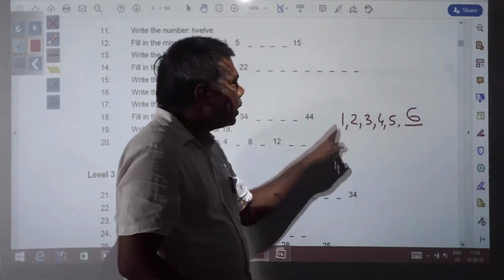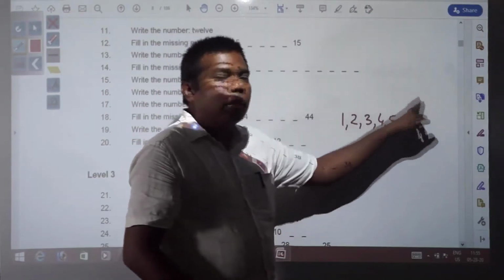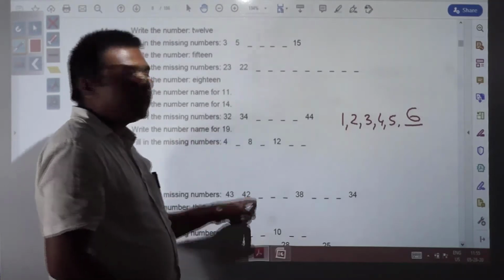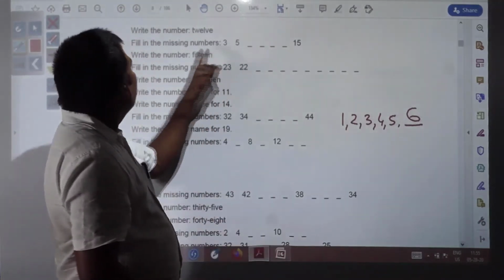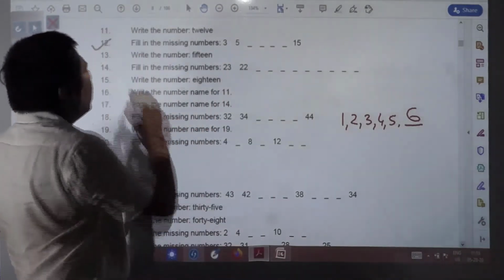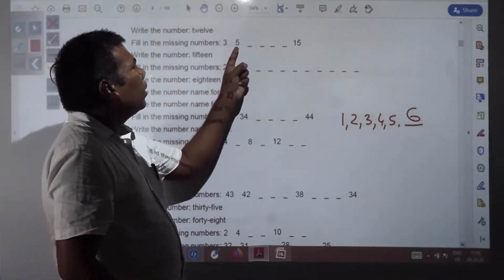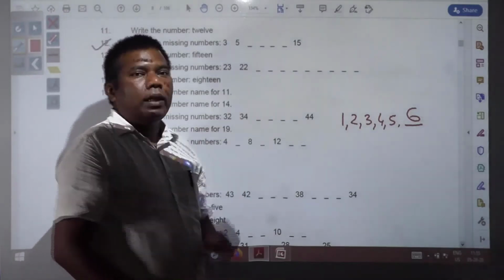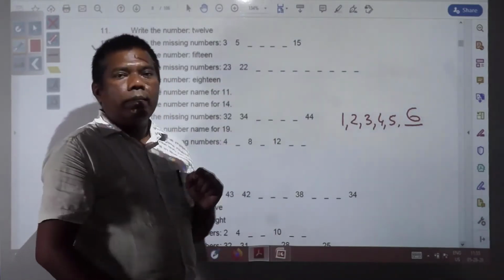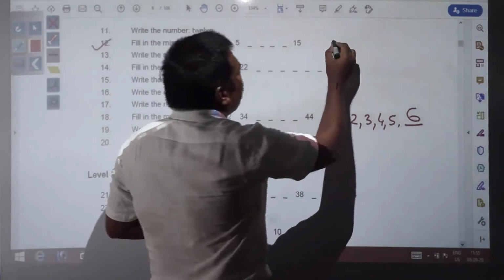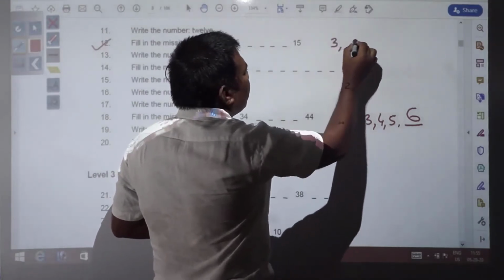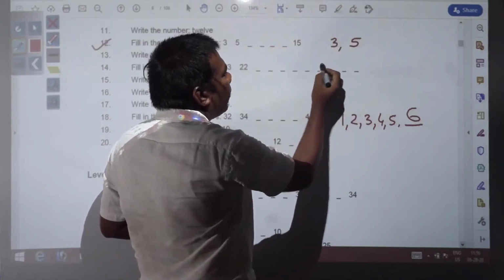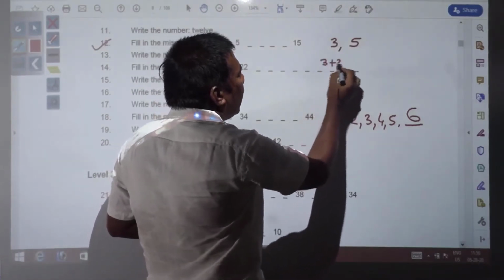So likewise, you should understand what pattern has been followed in the question. Here you see, in question number 12, what you have is 3, 5, and the rest of the numbers you should know up to 15. What should be written here? Just see, the first number you have is 3, the second number you have is 5. Means what has been done? To 3 you have added 2 and you got 5.